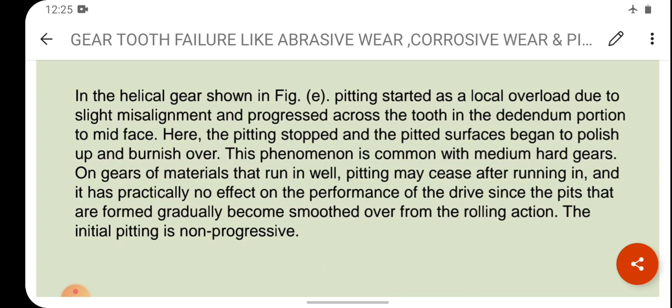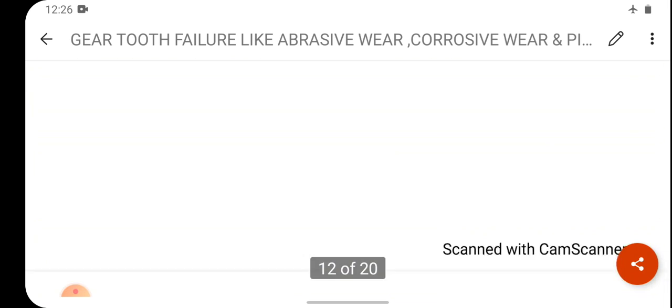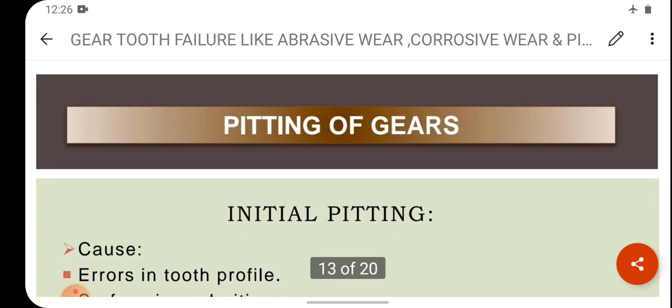On gears of material that run in well, pitting may cease after running in, and it has practically no effect on the performance of the drive, since the pits that are formed gradually become smoothed over from the rolling action. जैसे जैसे रोल करेगा ये पिटिंग गायब हो जाएगा. The initial pitting is non-progressive. Clear?